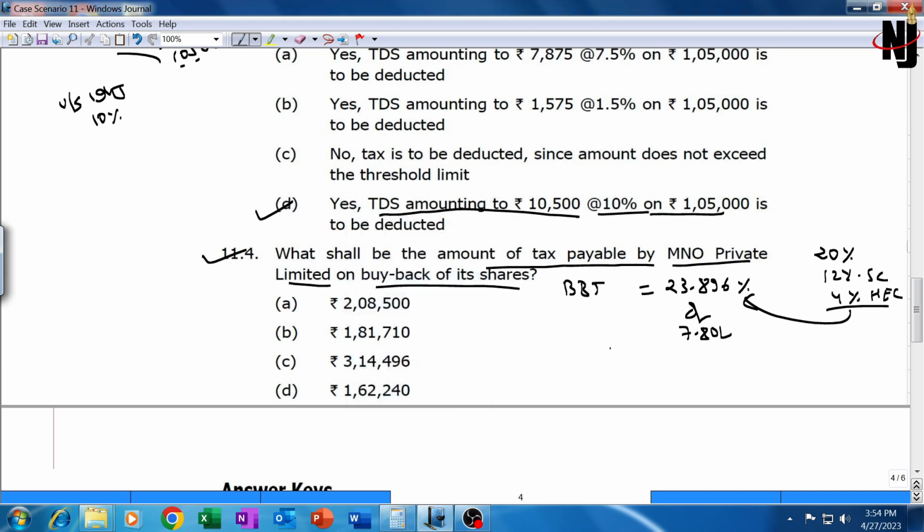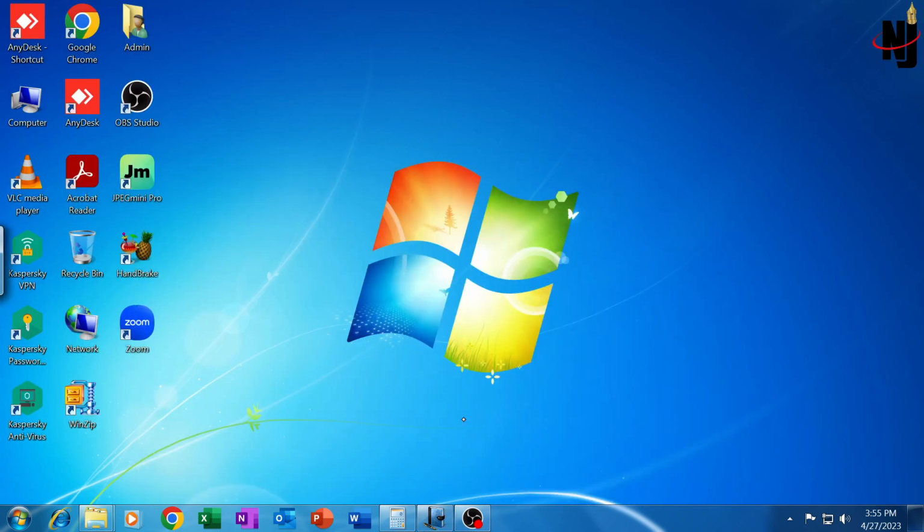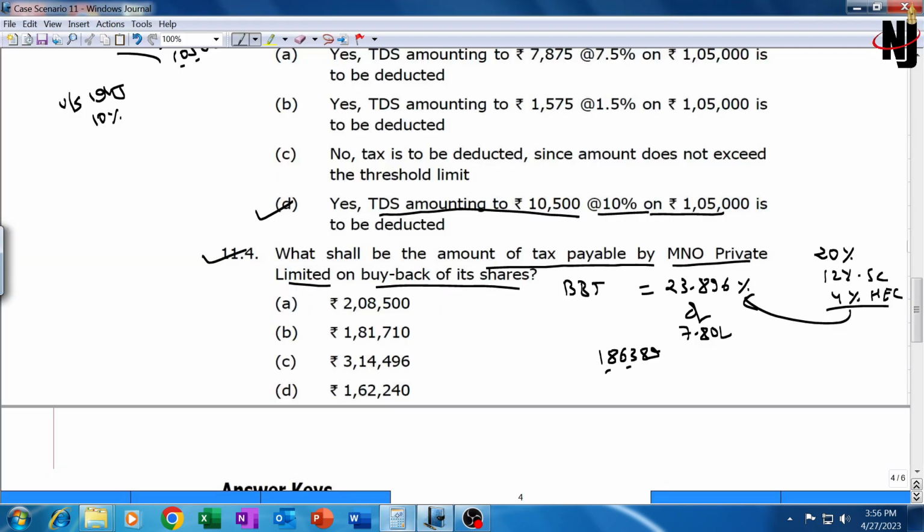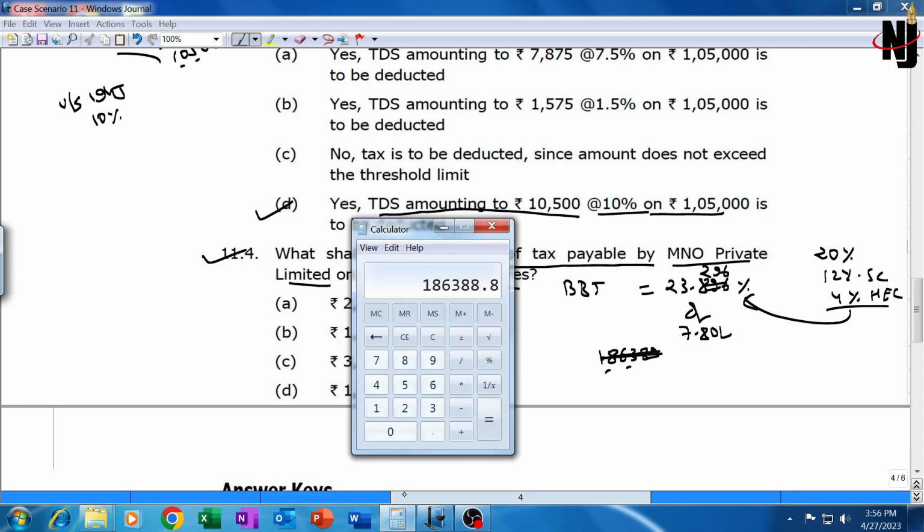The institute has a mistake in the tax rate. It should be 23.296% and not 23.896%. So the answer will be: 20% into 1.12, into 1.04, is 23.296%.